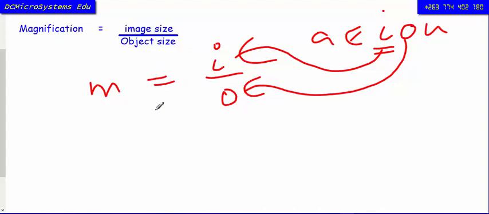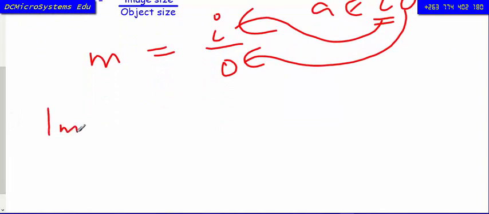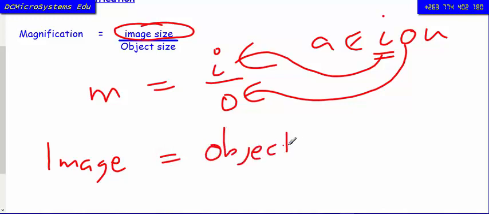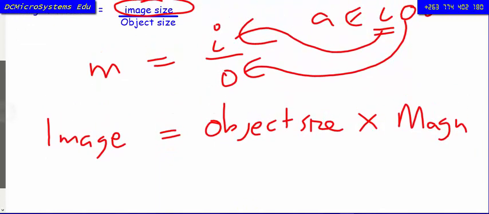And then if you want to calculate, for example, the image size, you just have to make the image size the subject of the formula. So you get image size is equal to the object size multiplied by the magnification. And the same applies if you are calculating the object size.